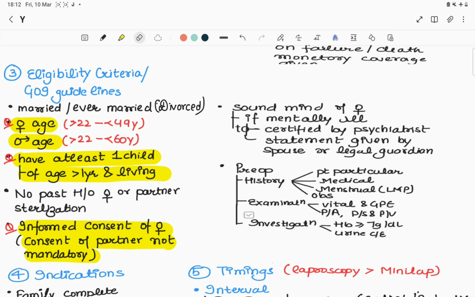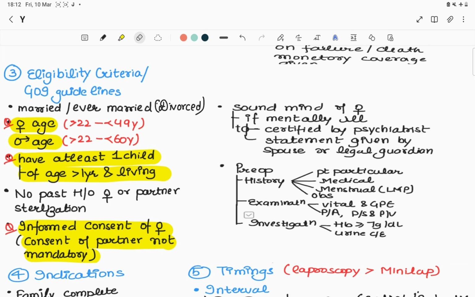Last is the pre-op history, for example patient particulars like age, occupation, religion, number of children, then medical history such as any illness, immunization status or any contraceptive use, then menstrual history including last menstrual period, and obstetric history including the interval from the last pregnancy.